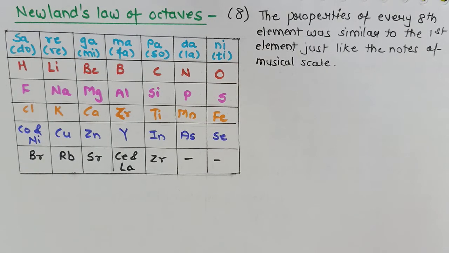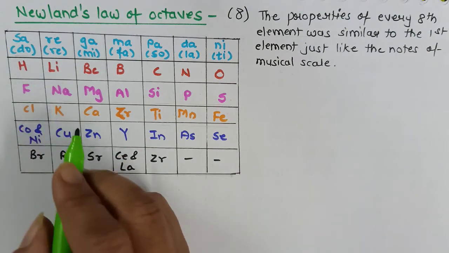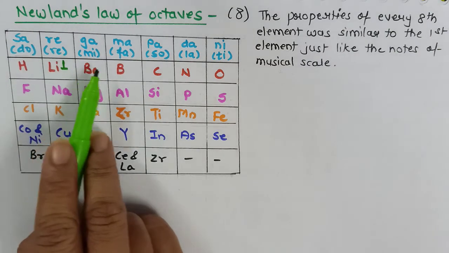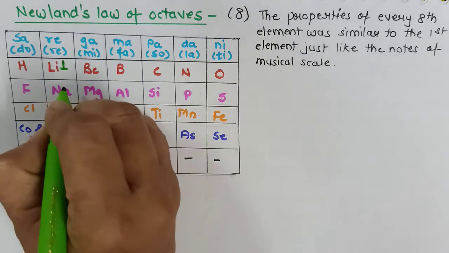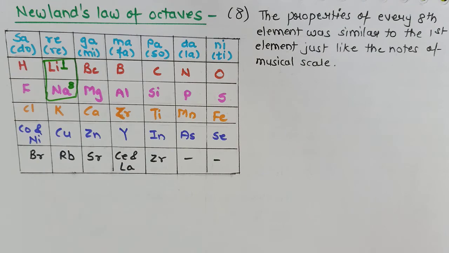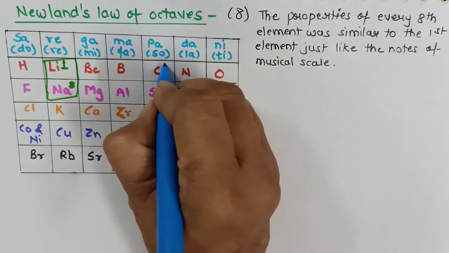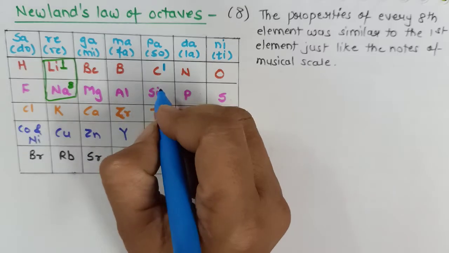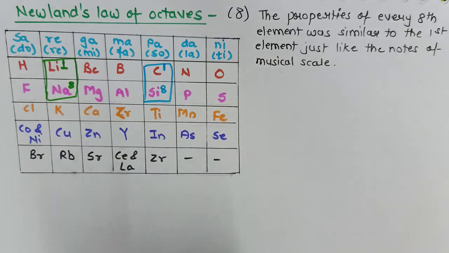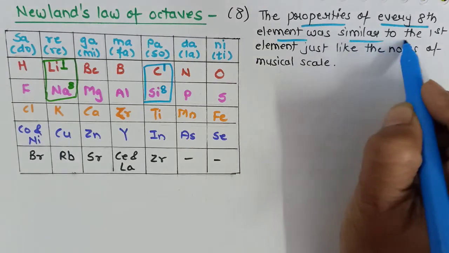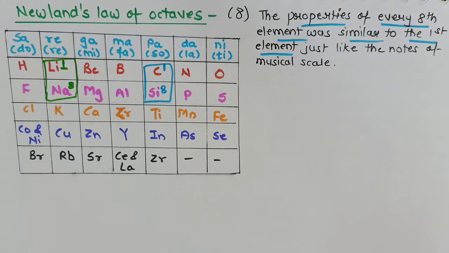Let us try to understand this with an example. I have considered lithium. So lithium I will label as 1. And from here I will start counting 1, 2, 3, 4, 5, 6, 7 and 8. So lithium and sodium will show similar chemical properties. Let us have one more example. We have taken carbon as the number 1 element. From here we will start counting 1, 2, 3, 4, 5, 6, 7, 8. So carbon and silicon will show similar chemical properties. So the properties of every 8th element were similar to the first element, just as it is in the musical notes.